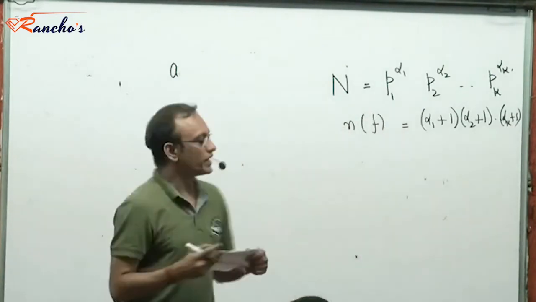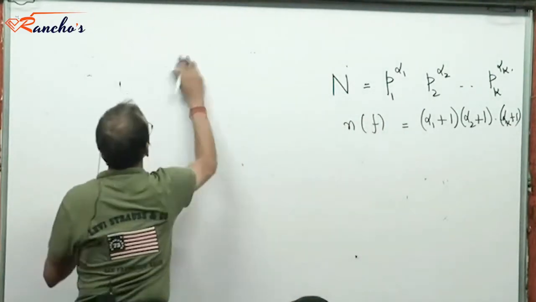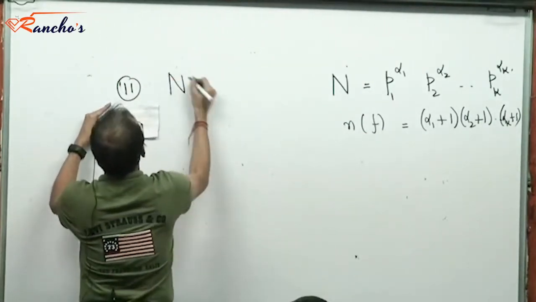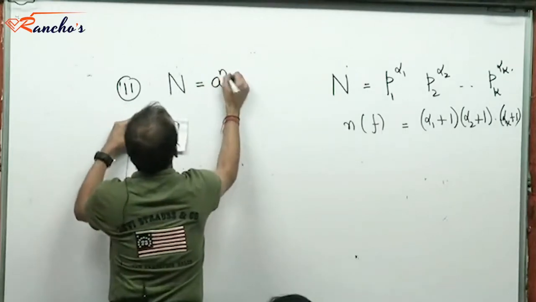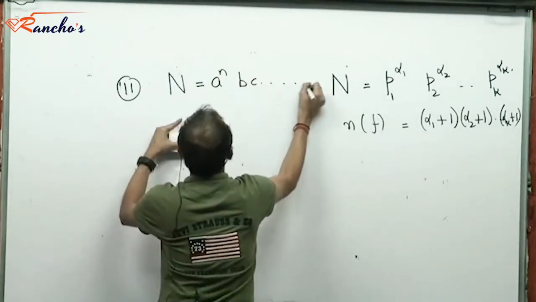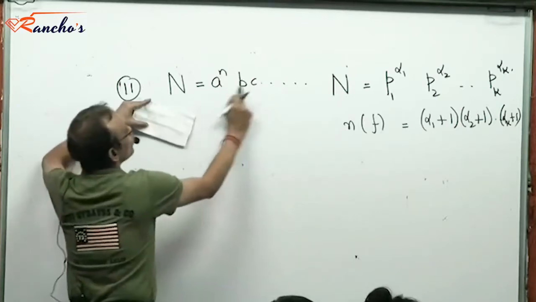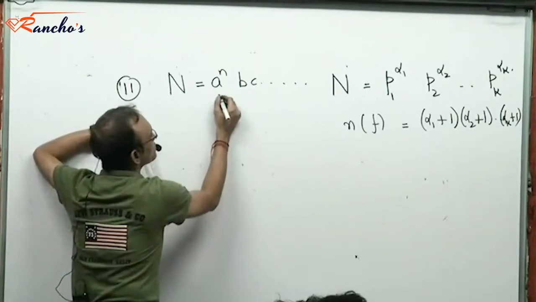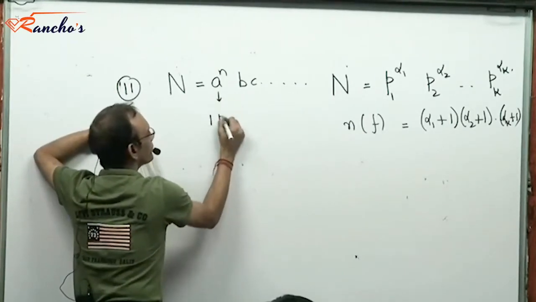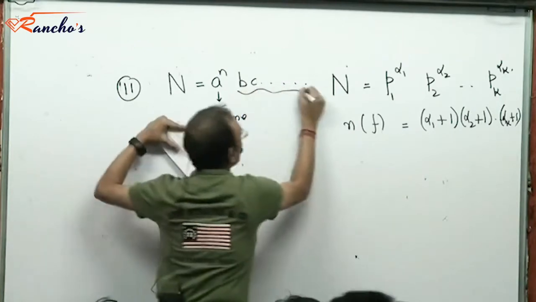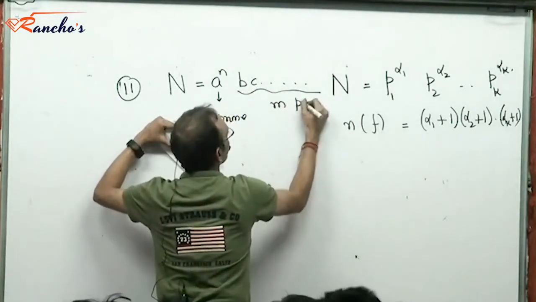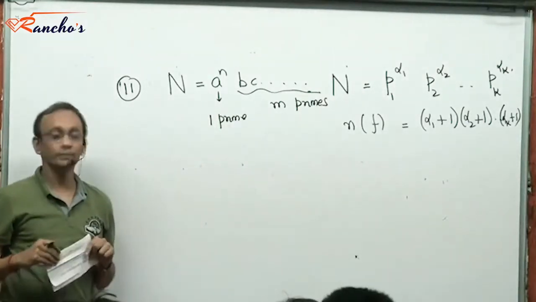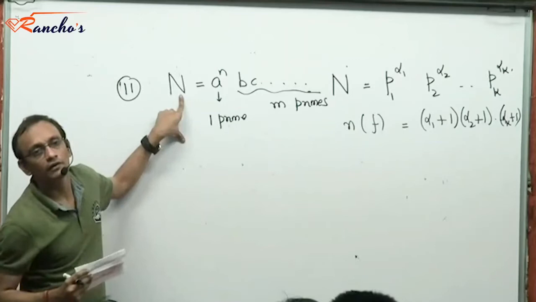So the next problem, which is number 11. A number n is given by a to the power n, b, c, etc. The total number of primes a, b, c, etc. are given to be m plus 1 distinct primes. So this is 1 prime and there are m more primes. Such is n, right? And I want to find the number of factors of n.